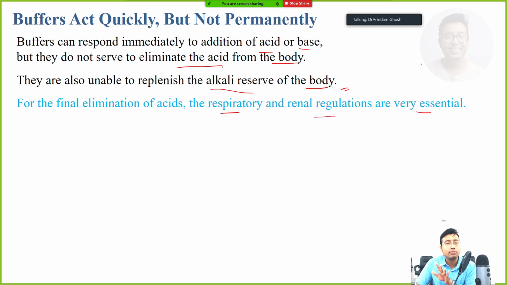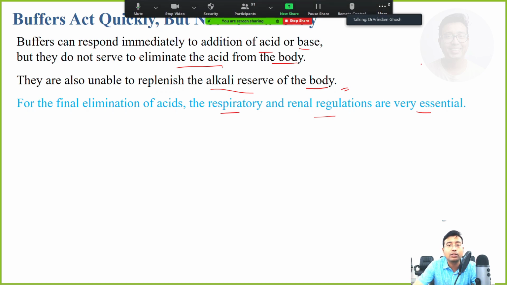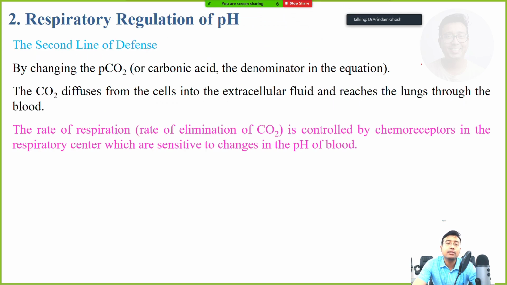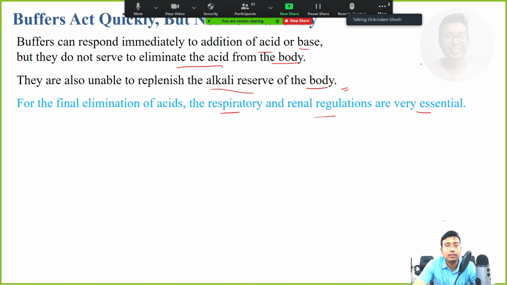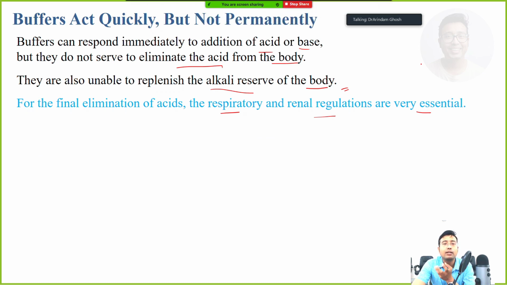So this is the analogy I gave you in the last class, this is how the buffers act. They act quickly, as the first line of defense, but the solution is not permanent. They cannot compensate, they will only resist change in pH. So this is all about the buffer system, how buffers act, and how many buffers there are: bicarbonate, phosphate, protein, hemoglobin, which we will be discussing soon.